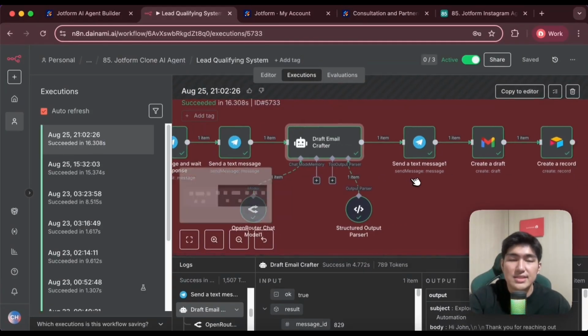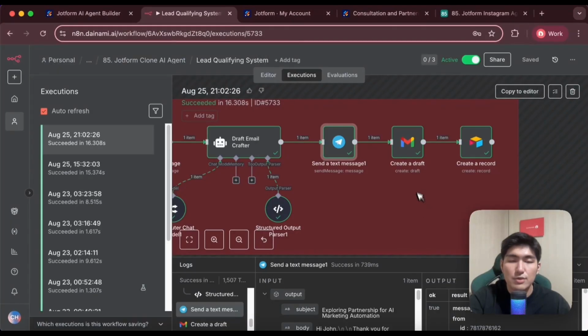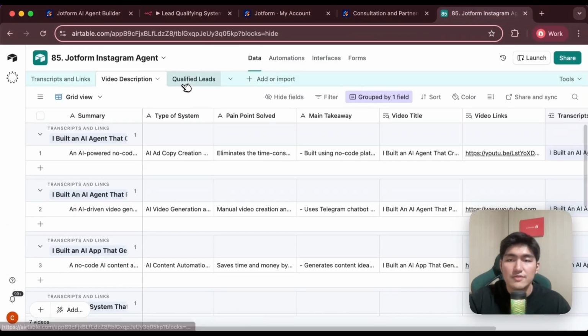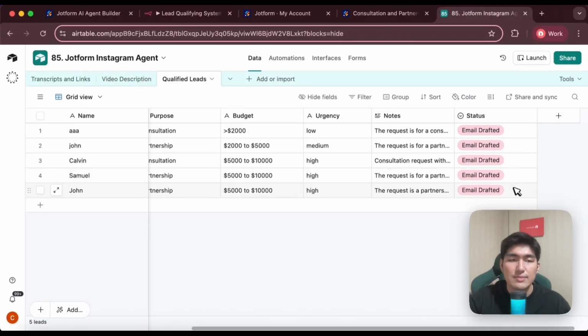Once that is completed, we will send another text message to the user about the email draft that is crafted. Once we have the email draft, we will create a draft on Gmail and update our Airtable record with the qualified lead information over here, and we'll have the status set to email drafted.